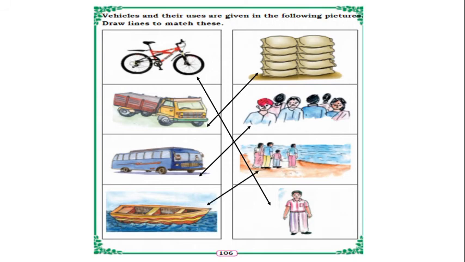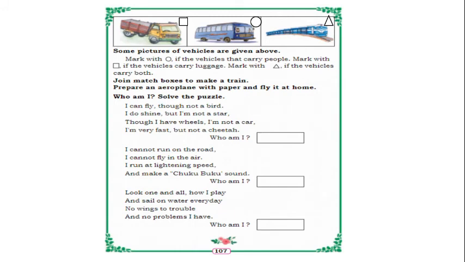And the boat. The people are standing near the river, so they want to cross the river, so we have to use the boat to cross the water. So we can match the boat to the people standing near the water. Okay, so these are vehicles and their respective pictures matched.